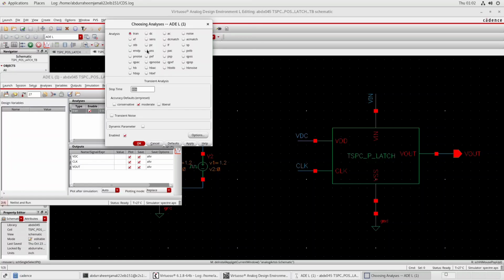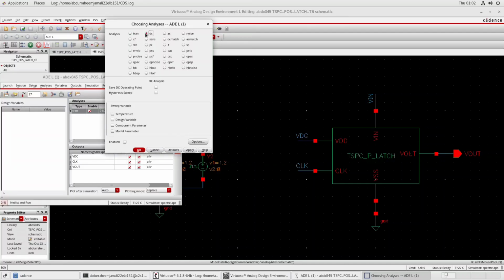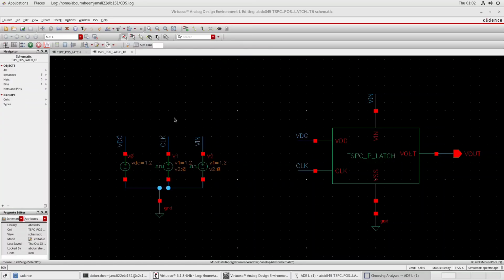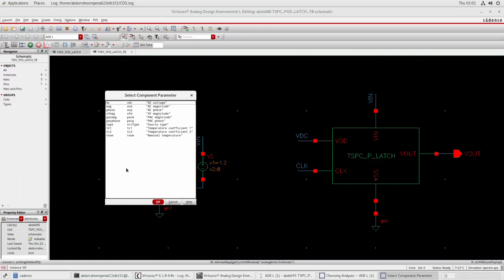After that, here we need to click on DC. Now click on save DC operating point, and click on component parameters. Now click on select components, and select this voltage source VDC. Now click on DC voltage, then click on OK.